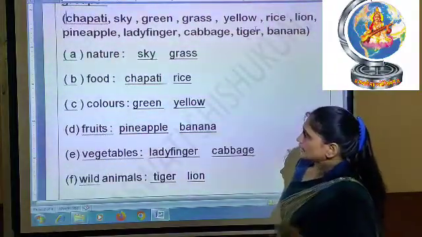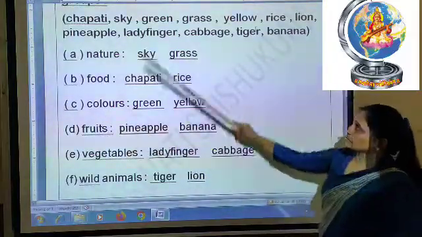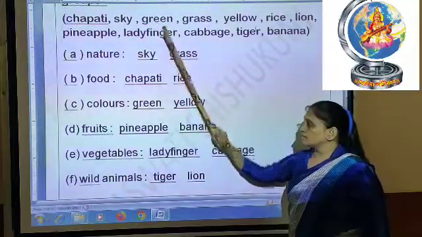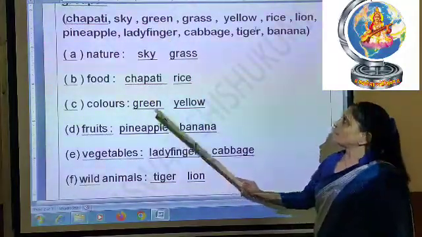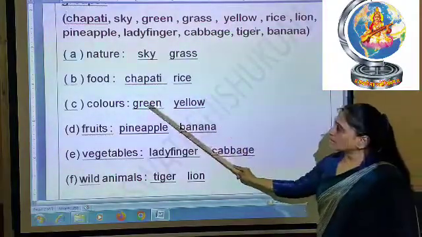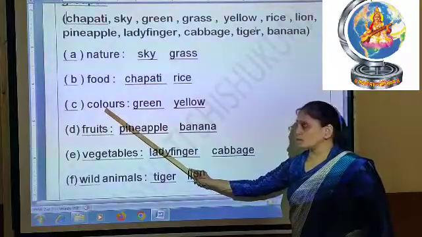Then after C, colors. What are the colors? First of all you can find green. Green is a color, so here you have to write green, and then yellow. So here you will write yellow. Green and yellow will come in the colors group.